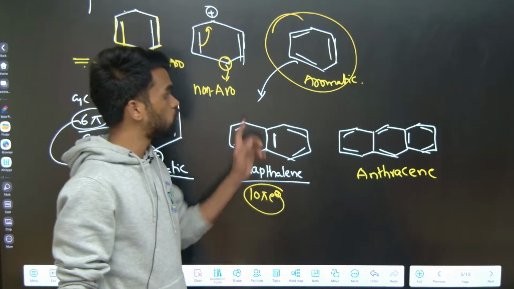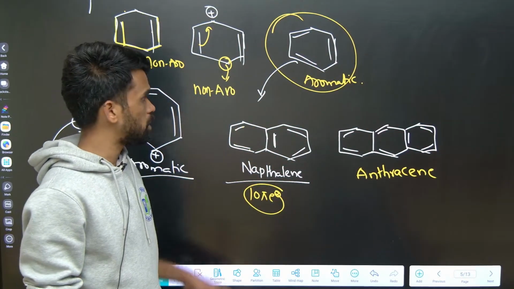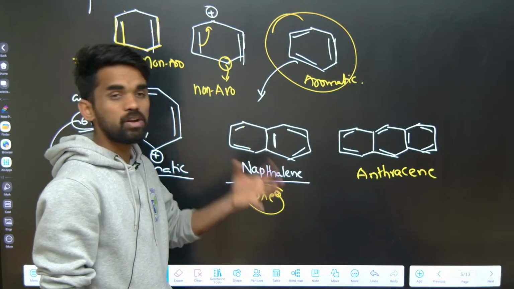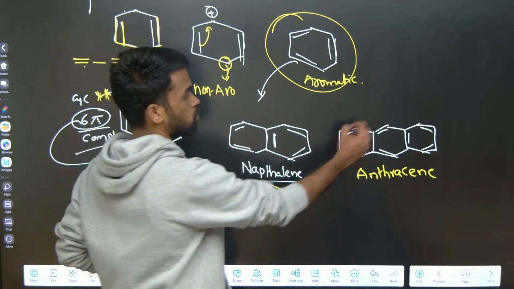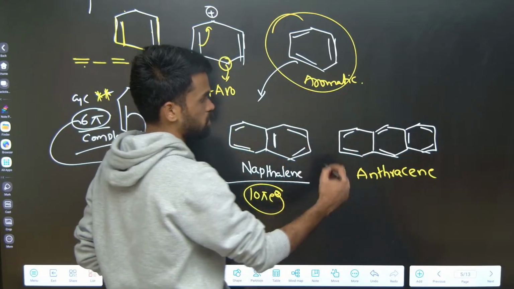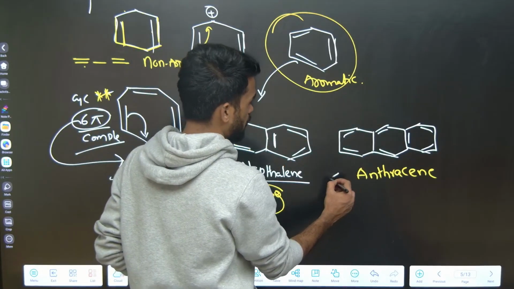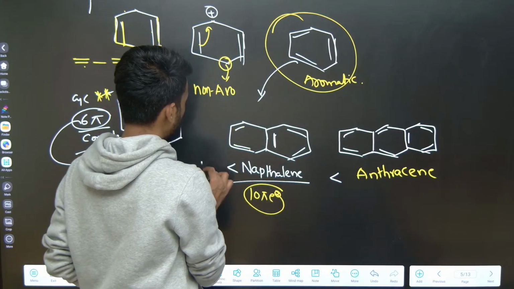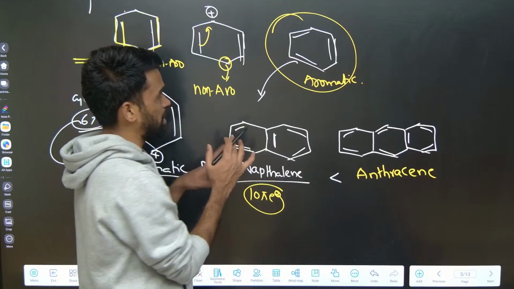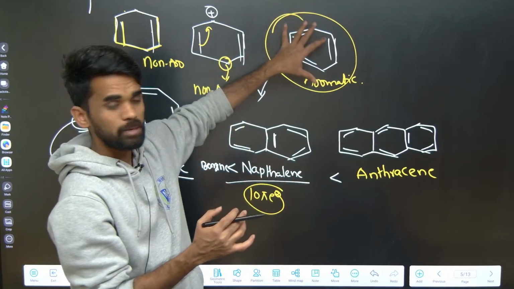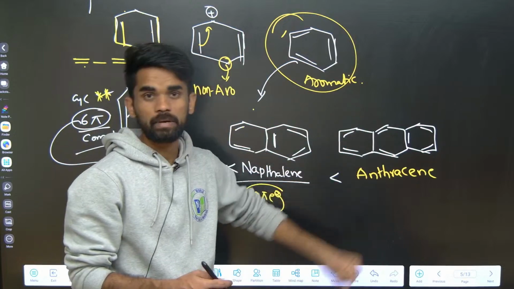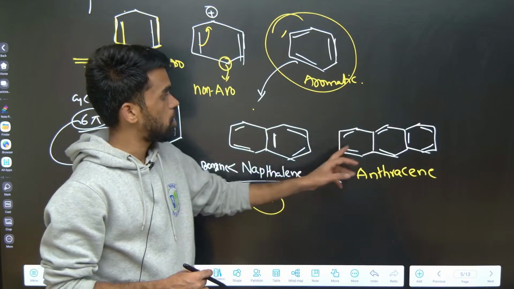Now if they ask which of the following is aromatic, all these 3 are aromatic only. But if they ask which is more aromatic, the more the number of conjugations, the more is the stability, or you can say the more is the aromatic nature, in the case of anthracene, then naphthalene, and least for benzene. When you compare the complete molecule, anthracene is more aromatic. But you know, in anthracene how many rings are there?